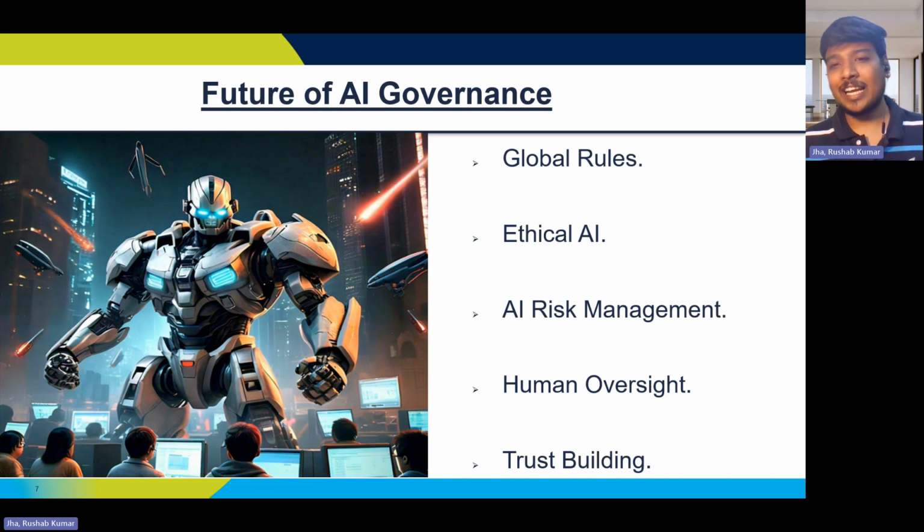Then comes AI risk management. Addressing threats like bias, misinformation, and misuse with proactive policies is what we'll also do now. We'll make sure that risk management is a prioritizing pointer while working with data or any kind of AI models as well.